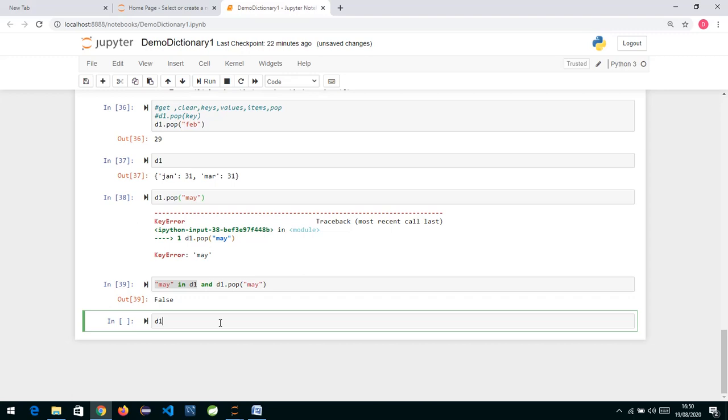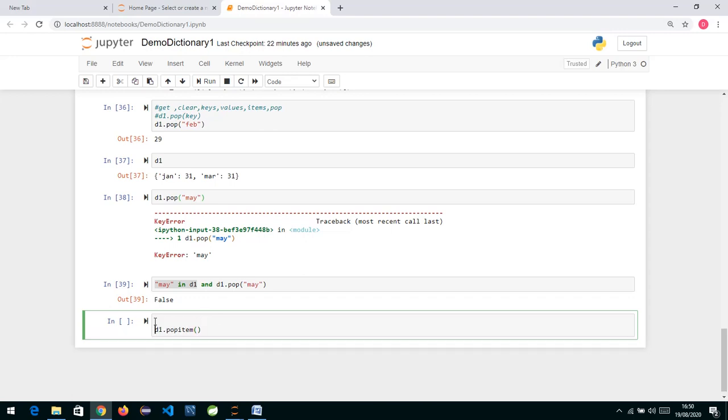pop item. Like pop, we have one more function over here called popitem. Now popitem will not take anything as input. It is always going to remove the last key value pair entry, and it is going to return it back also. So whichever it is removing, it will return you back.